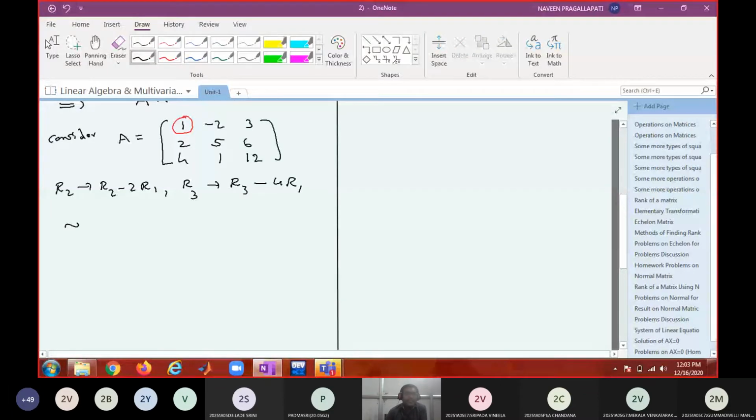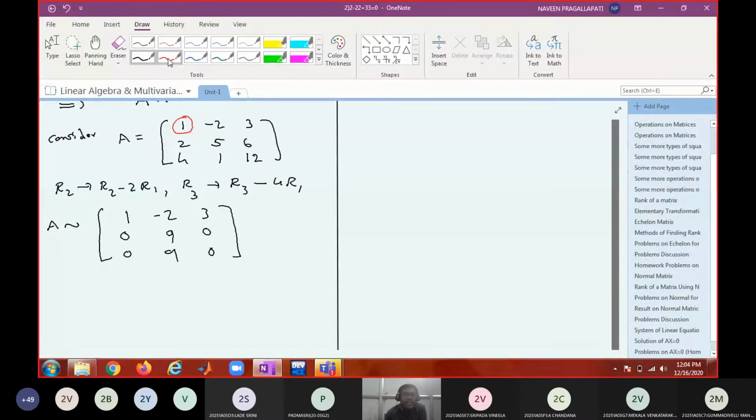So A will be equivalent to 1 minus 2, 3; 2 minus 2, 0, 5 plus 4, 9, 6 minus 6, 0; and 4 minus 4, 0, 1 plus 8, 9, 12 minus 12, 0.